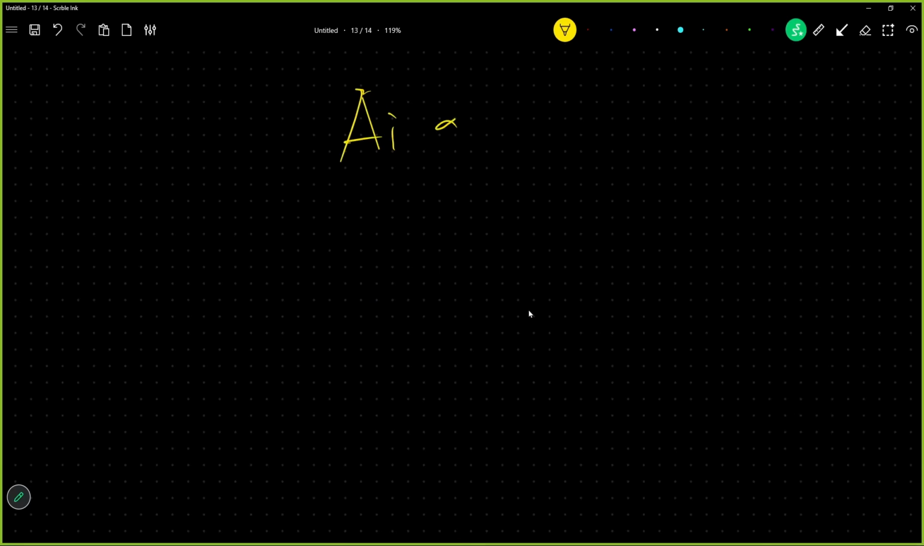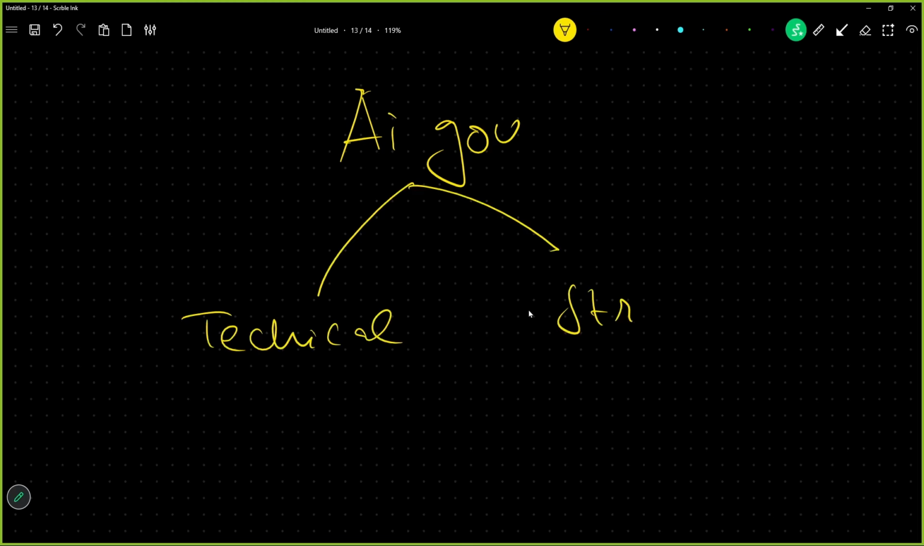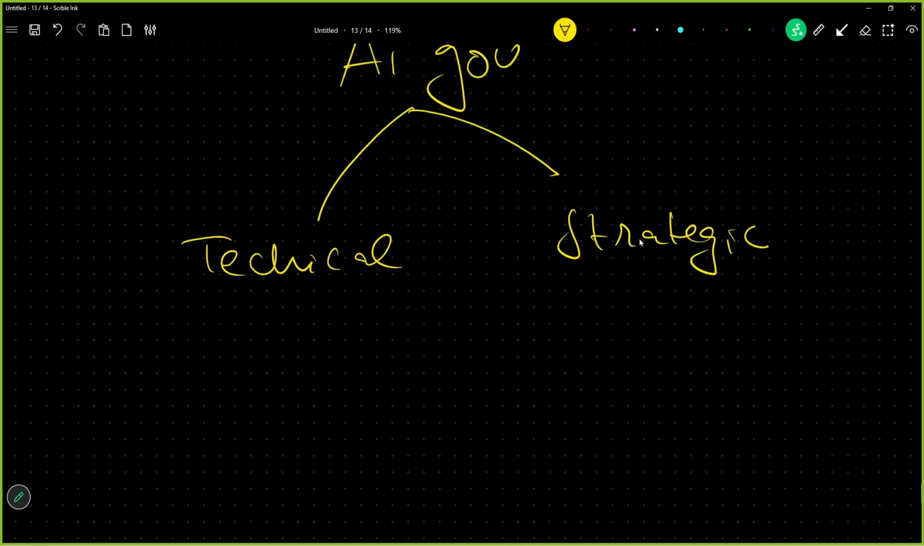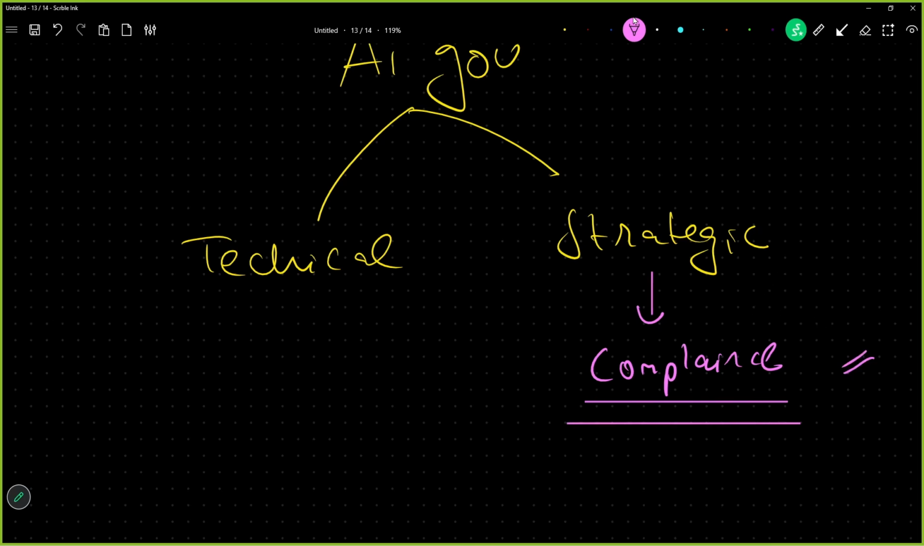Now we know AI governance has two sides: technical side and strategic side. So in every organization, we have a compliance team. Okay, this compliance team is going to take care of defining the rules and the scope of the project, and the technical team is going to make sure that it meets the strategy, it meets the requirements, and it meets the basic security level.